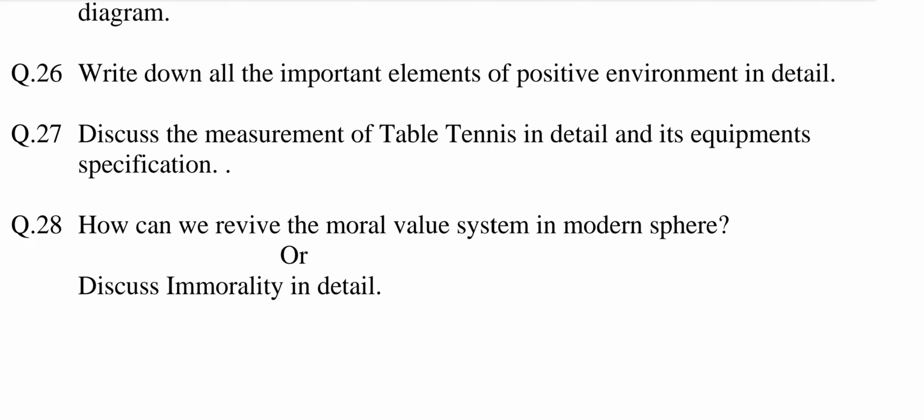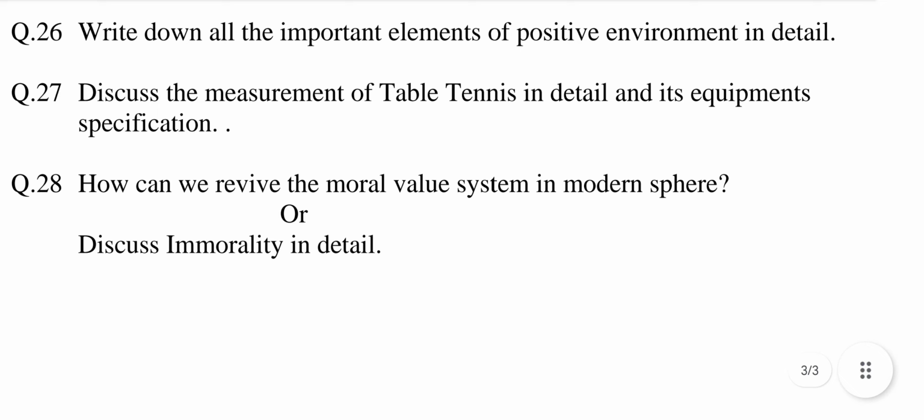Question number 26. Write down all the important elements of positive environment in detail. This question is selected from chapter number 5 Sports and Environment. The answer may be the important elements of positive environment are as listed below. Number 1. Safe drinking water. 2. Low level of noise. 3. Clean air. 4. Sanitary surroundings.